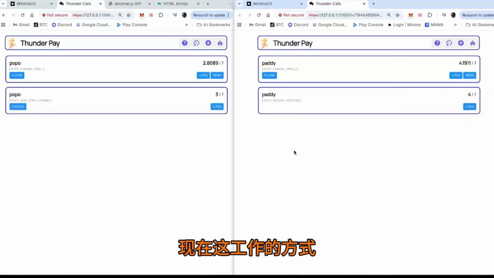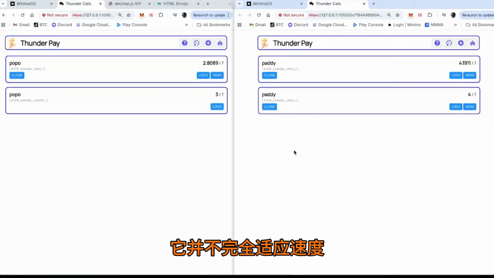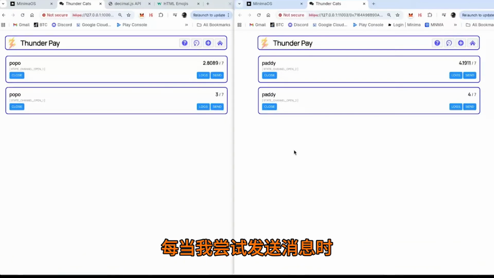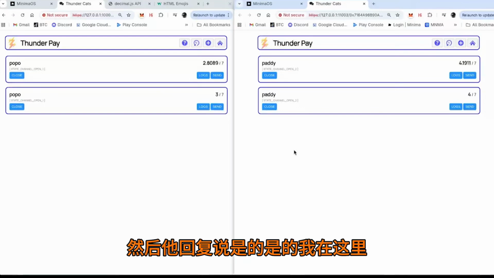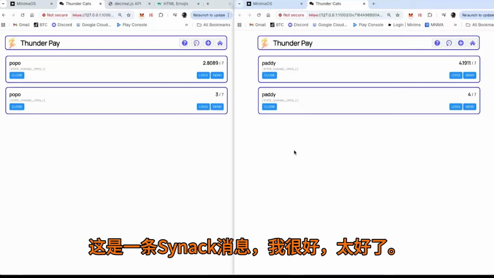Now, the way this works is that there's lots of messages being sent backwards and forwards in the background. And it's running over Maxima, which is not completely geared to speed, as I've said many times. I think the thing that slows it down is that whenever I try to send a message, the first thing I do is say, hey, can I get hold of you? It's called an ACK message, an acknowledgement message. And then he replies and says, yeah, I'm here. That's a SYN-ACK message. And I go, oh, okay, great.